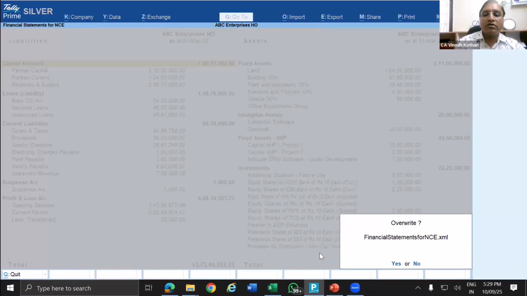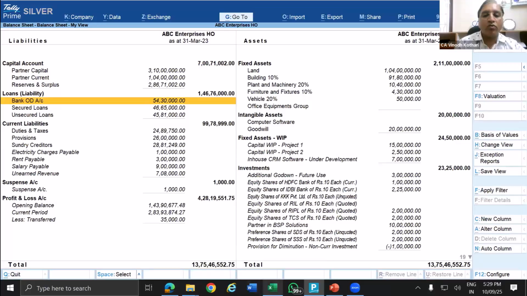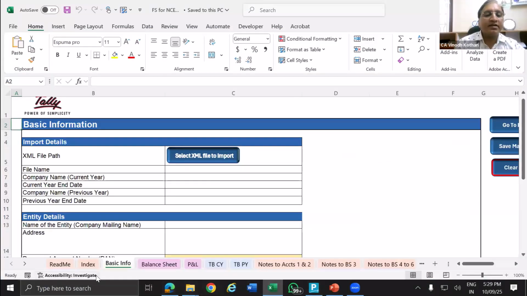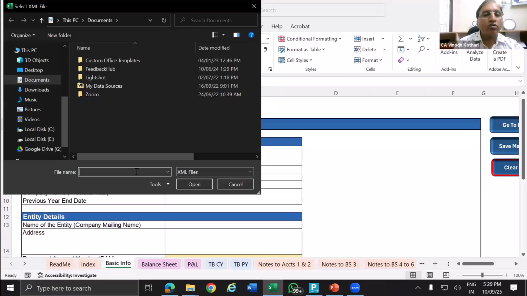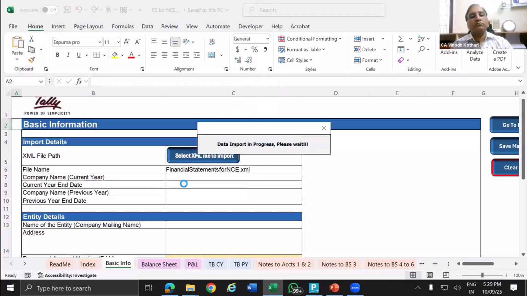Then export. The XML file will go to a path. Control C, copy the path, and then go to Excel. In Excel, go to basic info, and ensure that on the top, the macros are enabled. Select the XML file to import and then Control V. Open. So in this path, this is the XML file available.